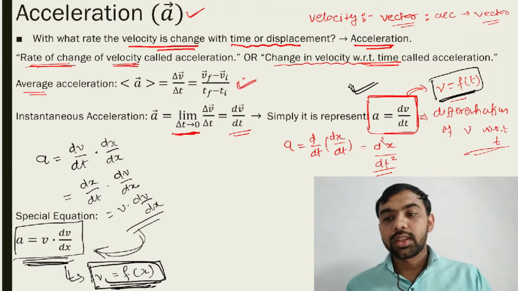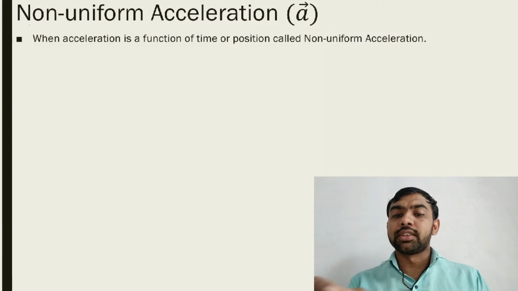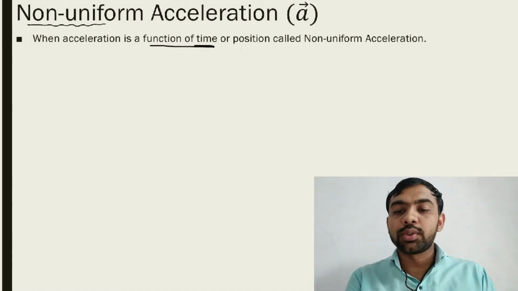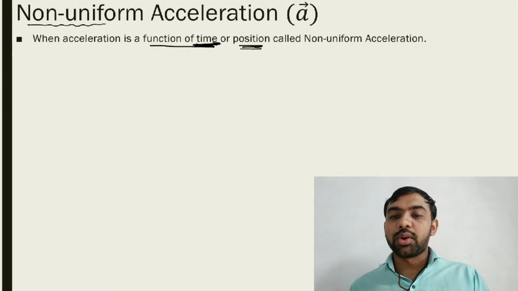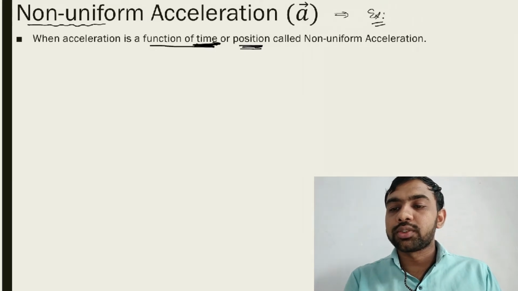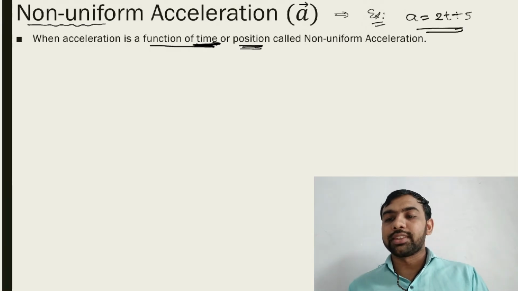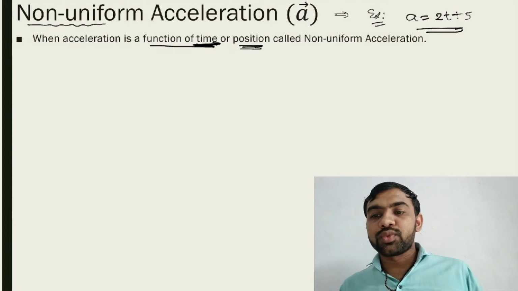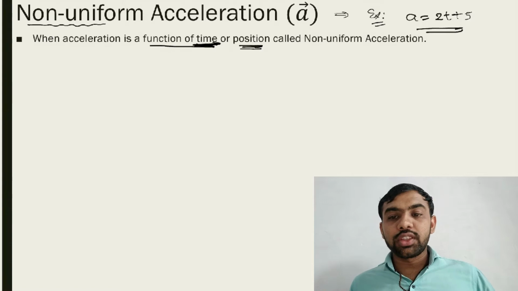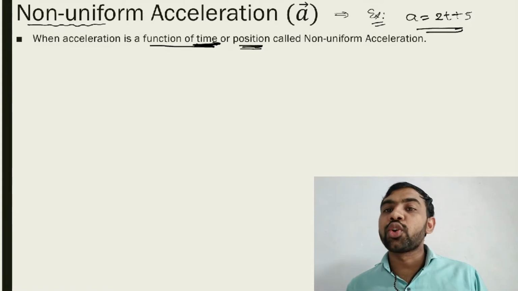Let's see non-uniform acceleration. Note this: non-uniform acceleration means acceleration changes with time. Acceleration is a function of time or position. We call it non-uniform acceleration. For example, suppose acceleration is 2t + 5. If t = 0, acceleration is 5. If t = 1, acceleration is 2 + 5 = 7. If t = 2, acceleration is 2 into 2, 4, plus 5, 9. So acceleration changes with time, and this type of acceleration is called non-uniform.